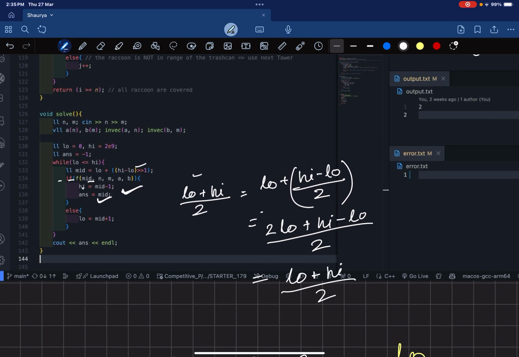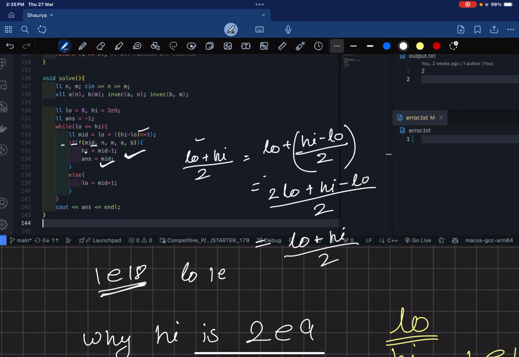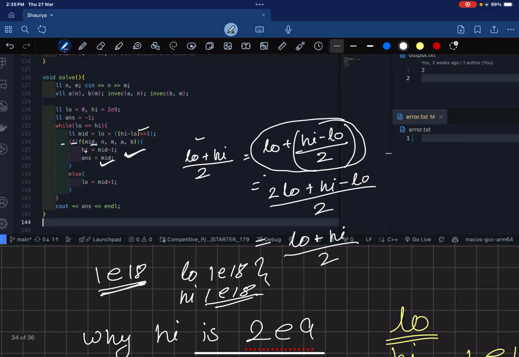Okay, what's the use of doing it like this? Sometimes, because as I've told, we are taking high as 1e18, so there might be an integer overflow. What if low is also 1e18 and high is also 1e18? So there will be an integer overflow. In order to escape that integer overflow or long overflow, we use this technique. Okay, and here I am shifting the bits as right shift 1, that is nothing but divide by 2.